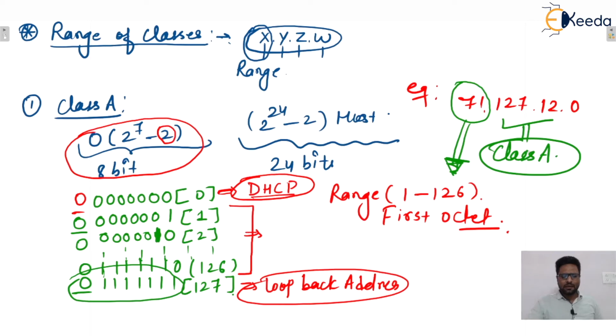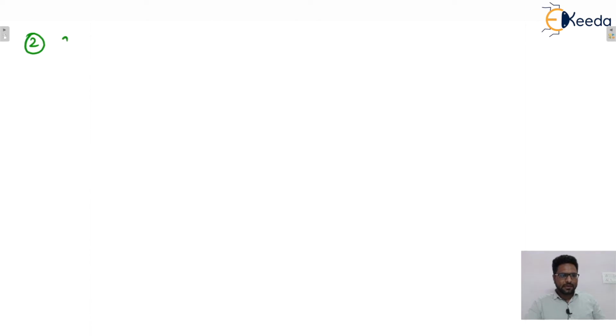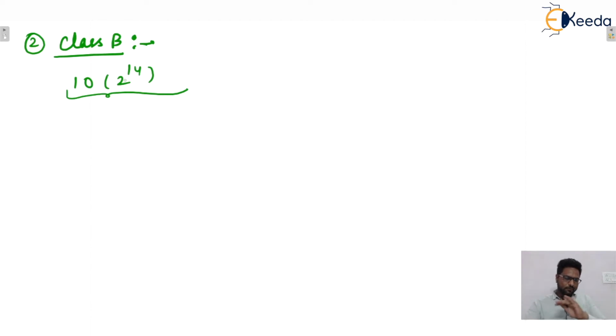Now, similarly, let us find the range of class B. So in class B, 10 is fixed, and for the remaining, 2 raised to power 14, 14 bits will be there, isn't it? So these will be for networks, network ID, and 2 raised to power 16 minus 2 number of hosts will be there. So here, let us consider the first octet.